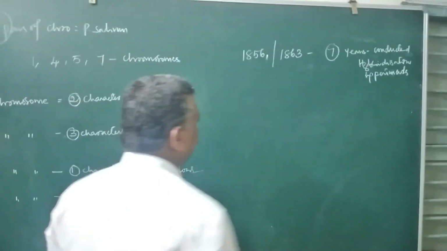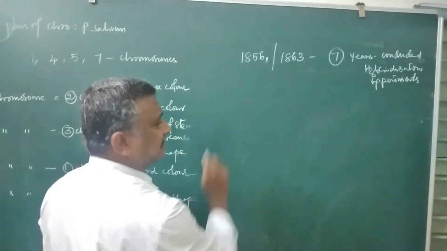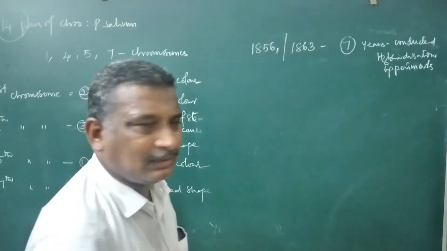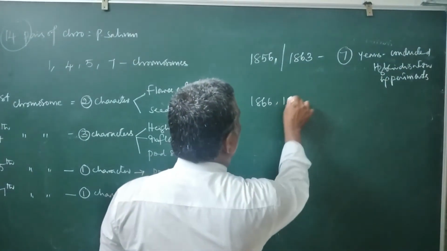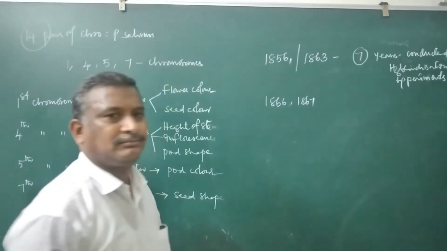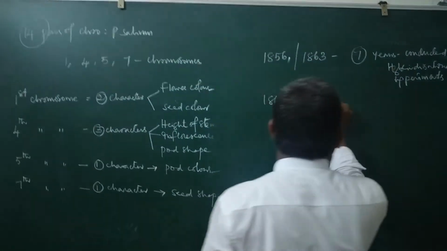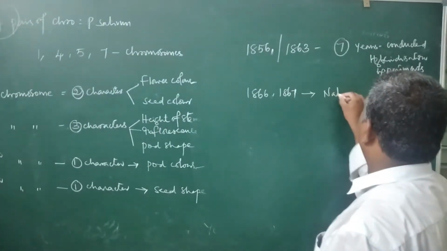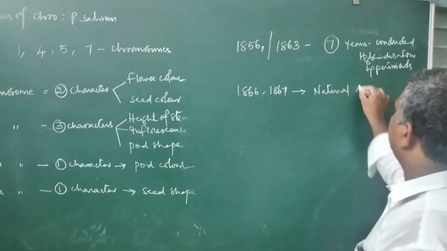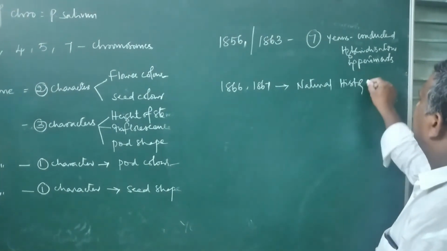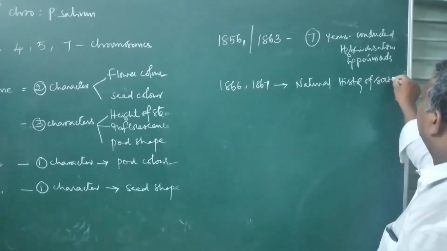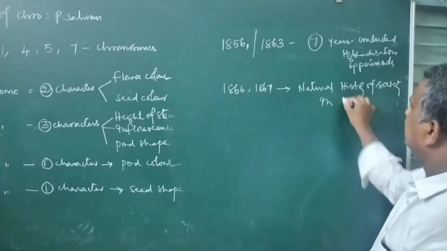Then his research work was published in the years 1866 to 1867 in the Natural History Society in Bonn.